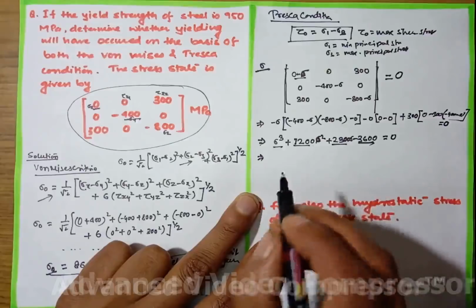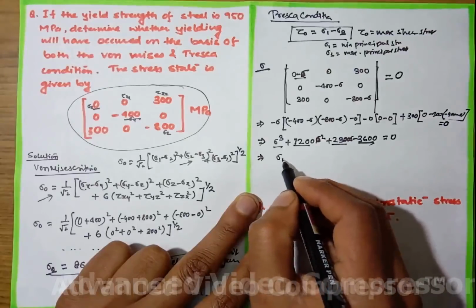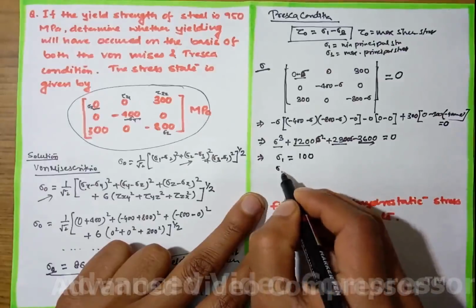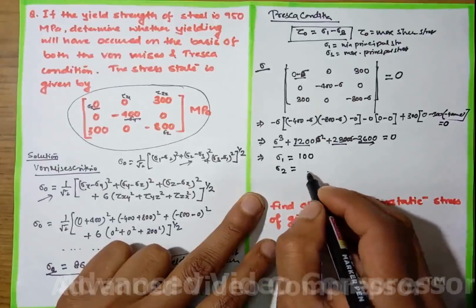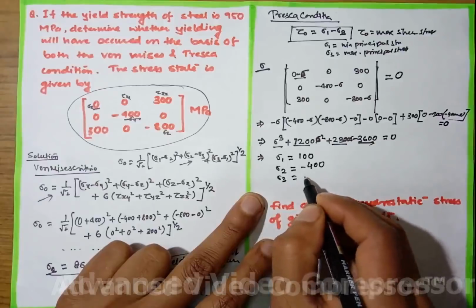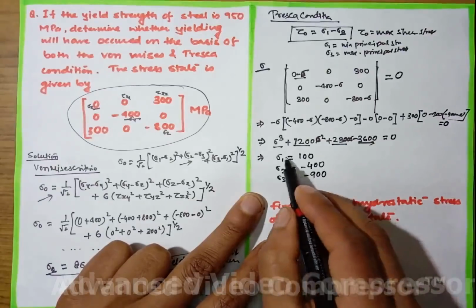I am going to write the roots, total roots. So sigma 1 will be equal to 100, sigma 2 will be minus 400, sigma 3 equal to minus 900. Okay, so these are the roots of this equation.